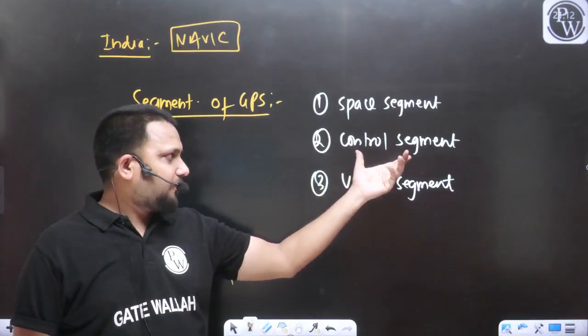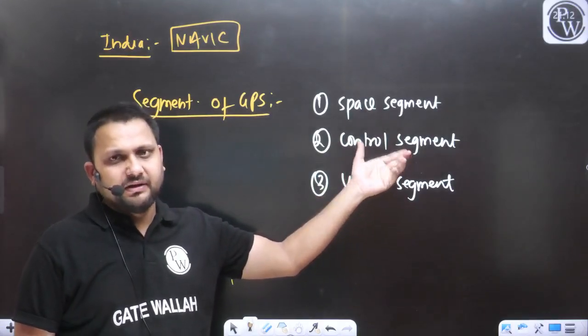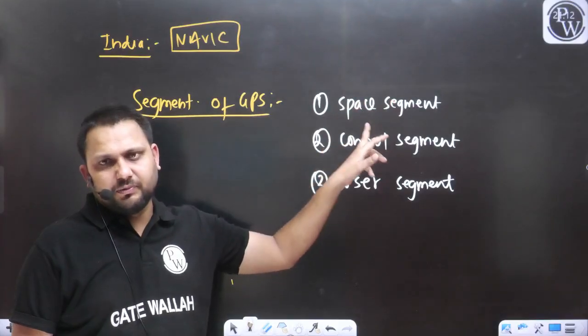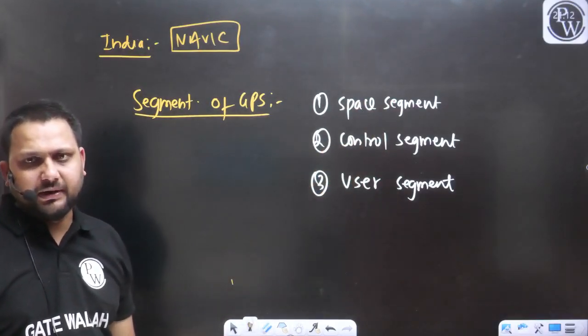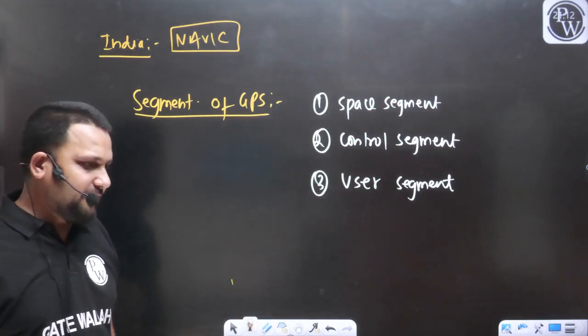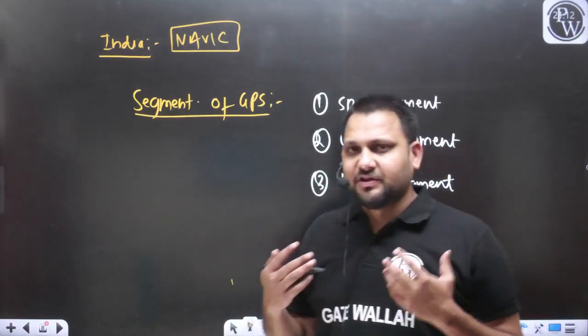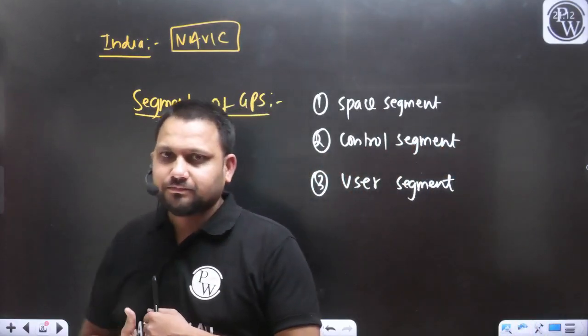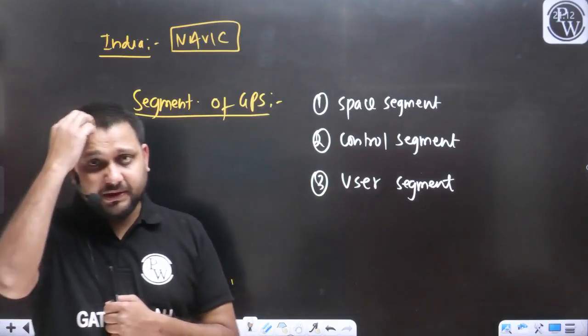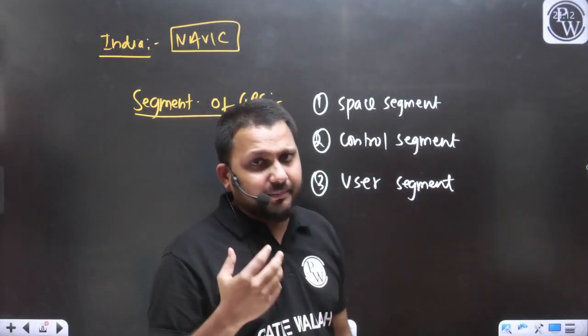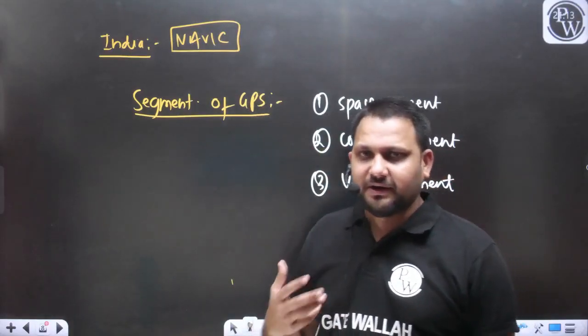The processing of data will be done in the control segment. The information is transferred from the space segment to the control segment, and then ultimately there will be the user segment. Like we are using the GPS for navigation purposes. There may be use of the GPS for military purposes.